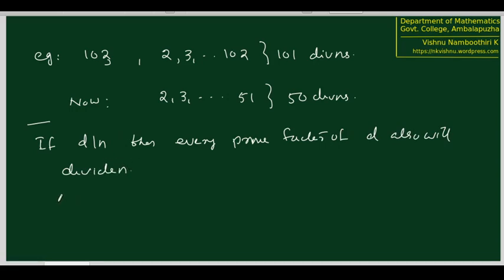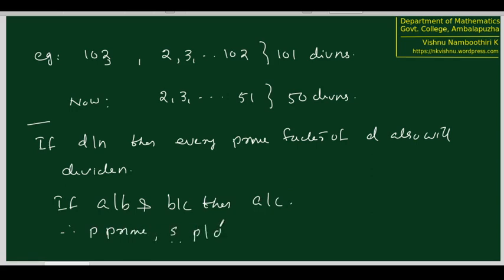This is because we have already seen that if a divides b and b divides c, then a divides c. Therefore, if p is a prime such that p divides d and d divides n, then p also divides n.